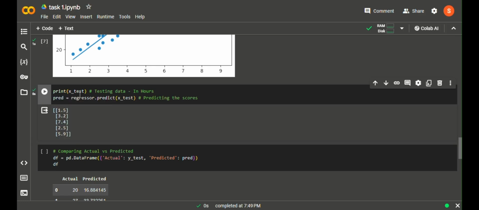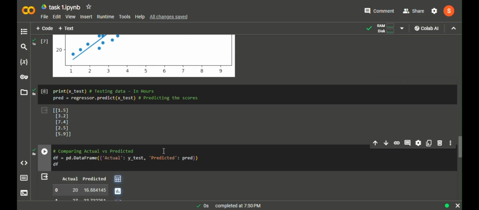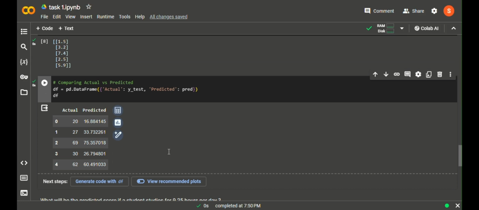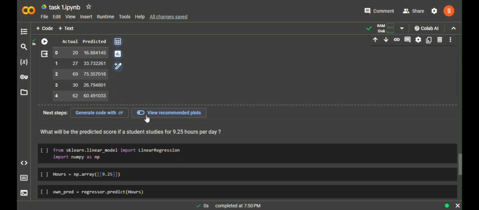Here this is the testing data. So let's test using the predicted and the actual values. The next step is to compare the actual and the predicted values. We see that there is a good relationship between the actual and the predicted values. Say for 20 we have a predicted value of 16, so it is somewhat accurate. There is no 100% accuracy in any of the models, so it is a good fit.